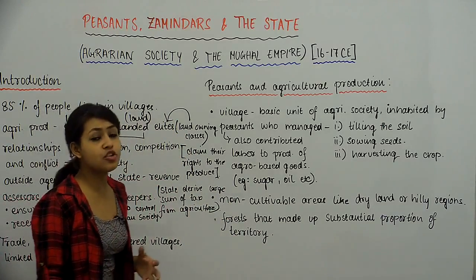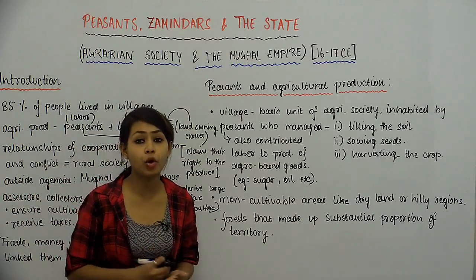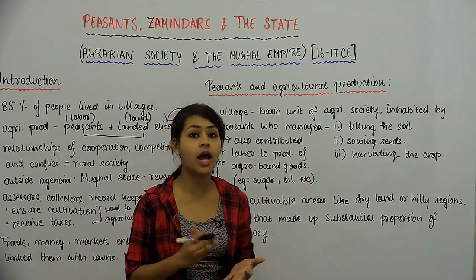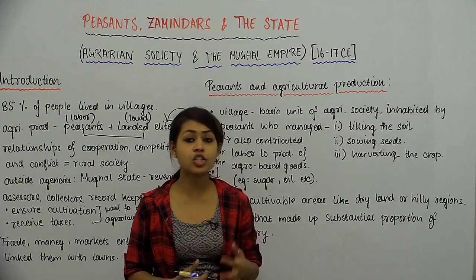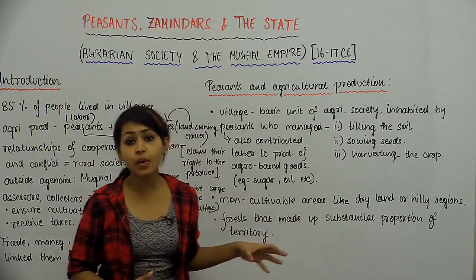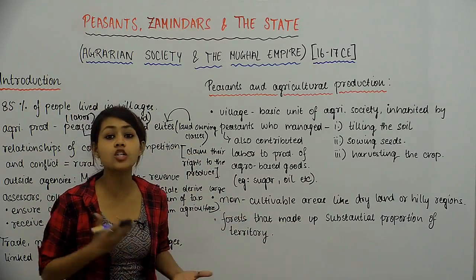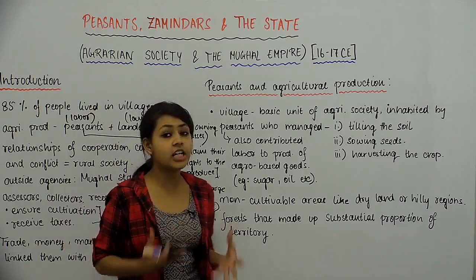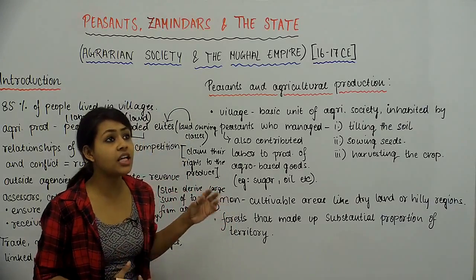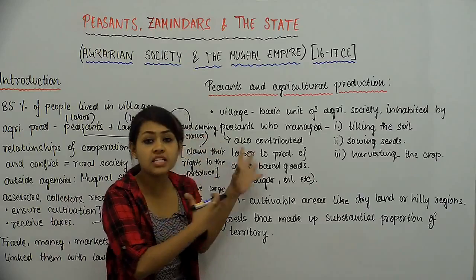तो peasantry जो थी, गांव में जो peasantry exist करती थी, ये हमारे लिए बहुत important है. We look at the peasants in much detail. We see a lot of things about the peasants, but it's important for us that we analyze how agricultural production or agriculture as a whole was very closely linked with these peasant group of people.